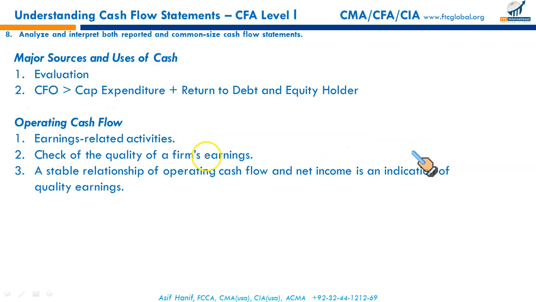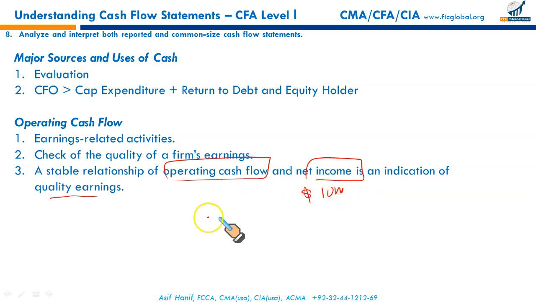So a stable relationship between your operating cash flows and income is an indication of quality earnings. Like, our income is $10 million and our cash generated from operations cannot always be 10, it could be more or less.